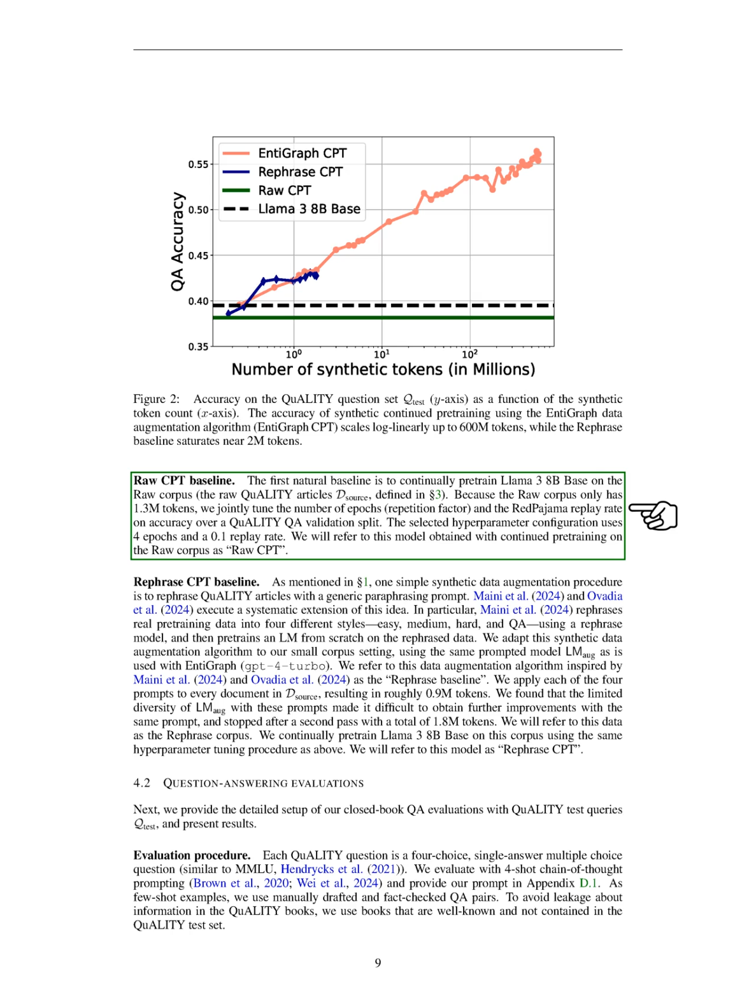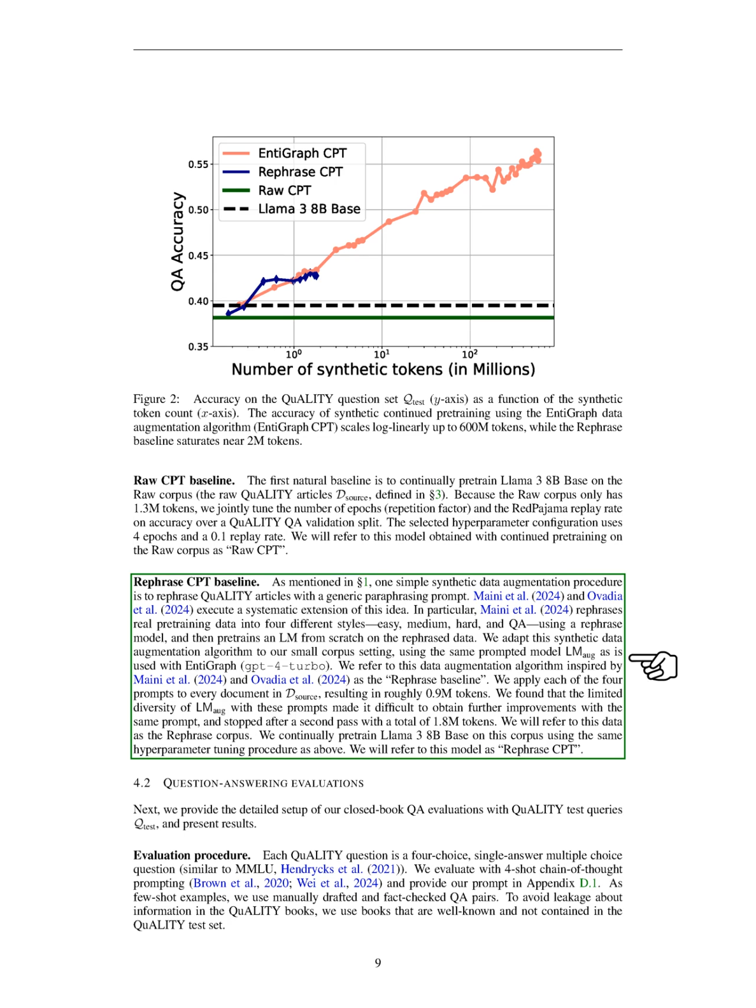The first baseline, called raw CPT, involves continuing the pre-training of the Llama 3 8B base model on the raw corpus, which consists of the original QuALITY articles. Since the raw corpus contains only 1.3 million tokens, we adjust the number of epochs and the RedPajama replay rate based on accuracy from a validation split. We select a configuration of 4 epochs and a replay rate of 0.1.